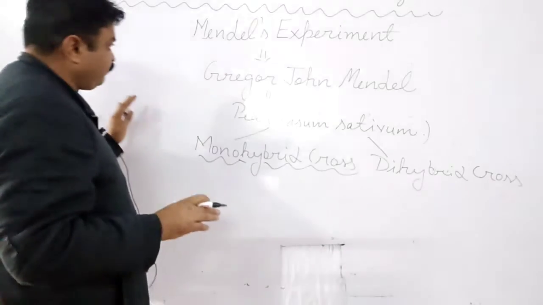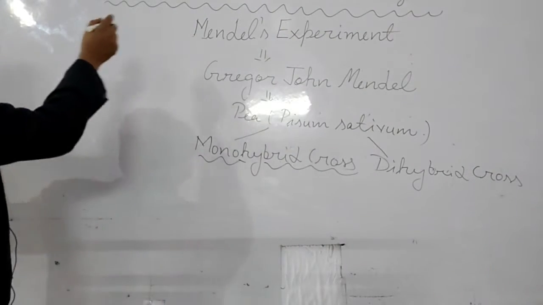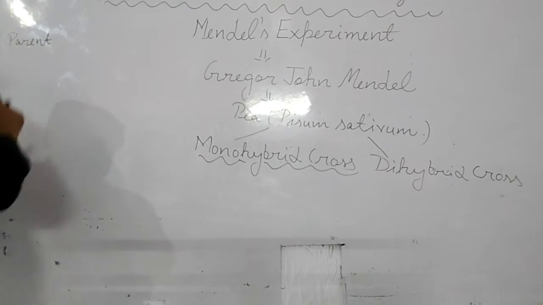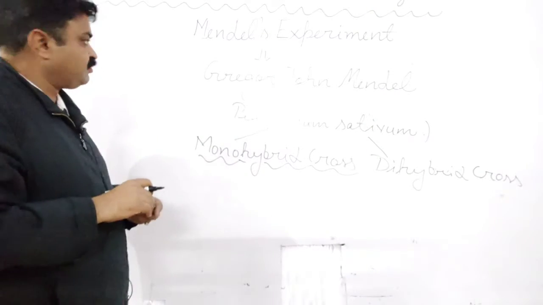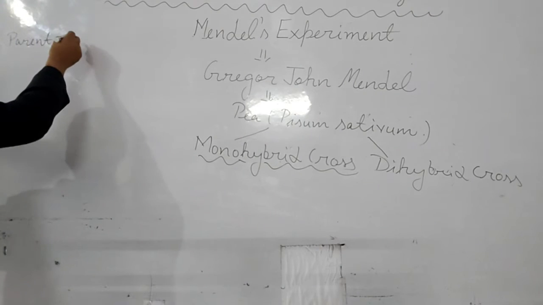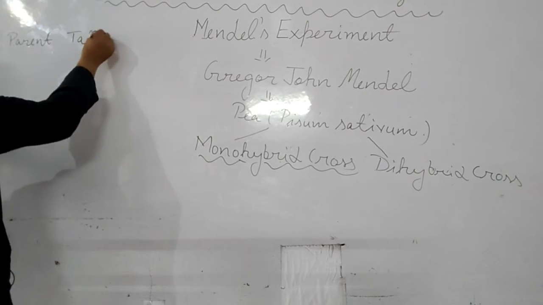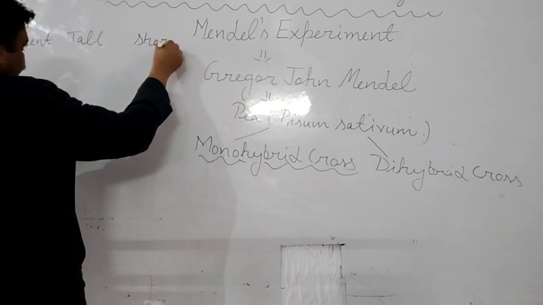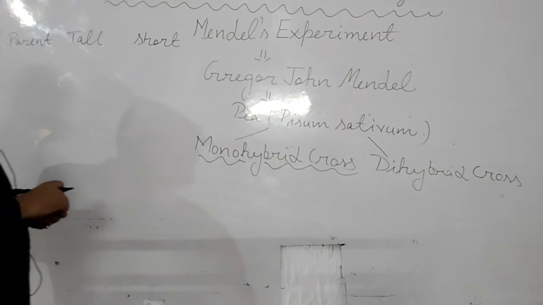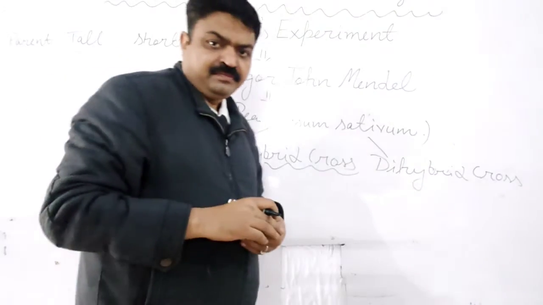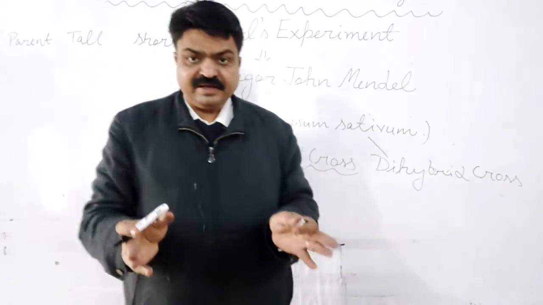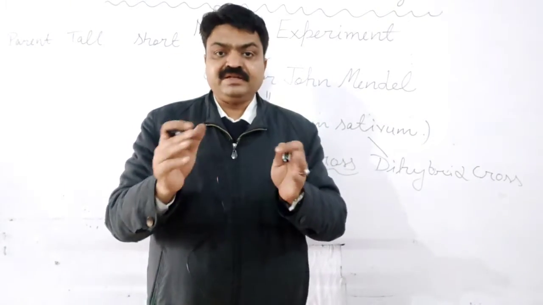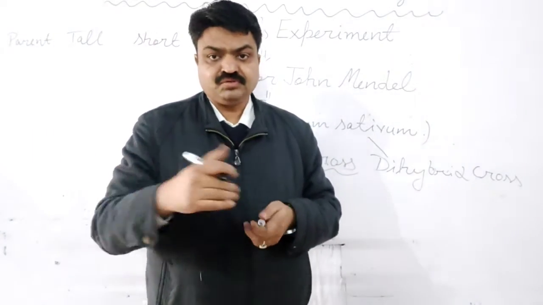Monohybrid cross. Now in this, he took two parents. The first parent is tall, and the other parent is short, students. Means there is one plant that has tall height, and one plant that has short height.